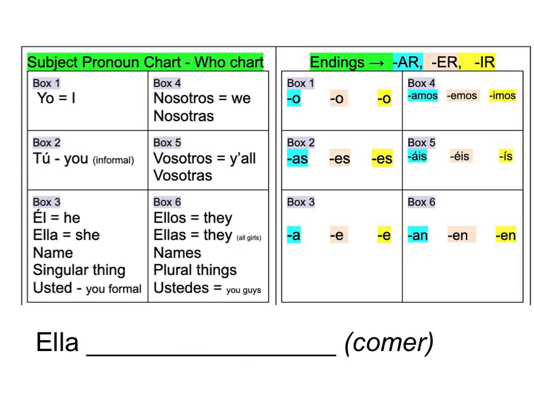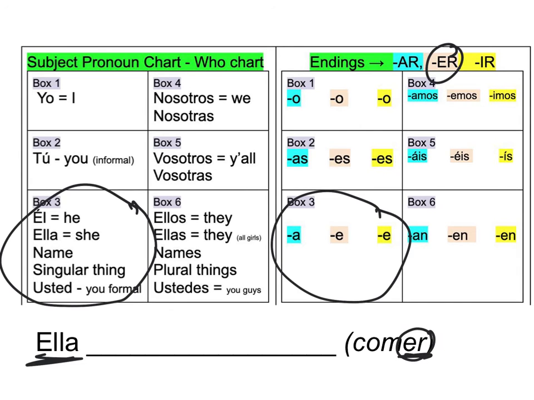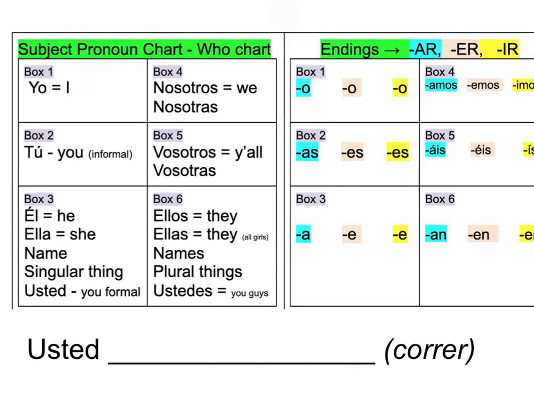Okay, comer. Comer, to eat. It's an ER verb, so I know I'm going to be in the orange colors. What box does that put me in? 3. So I'll go to box 3 over here. It's an ER, we already said that, so I'm going to use an E. Chop and swap, comer. Chop off the ER, swap in the E. Ella come, she eats.